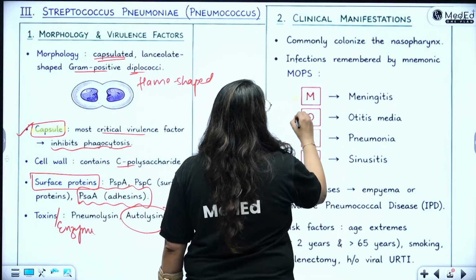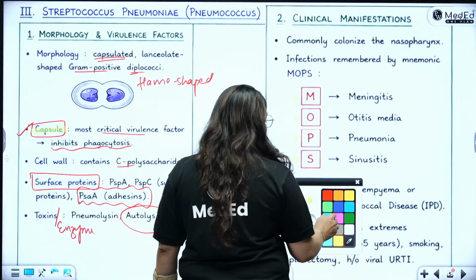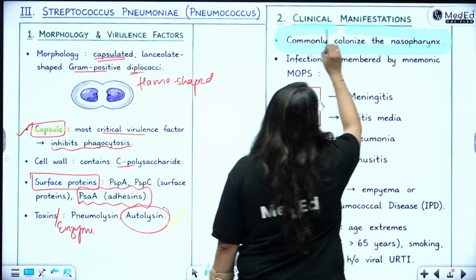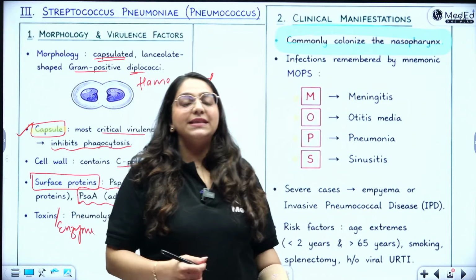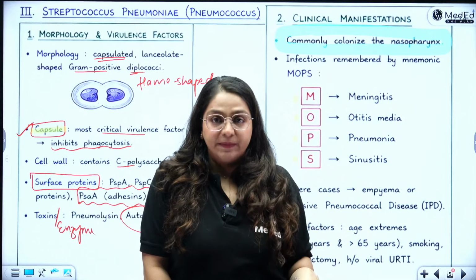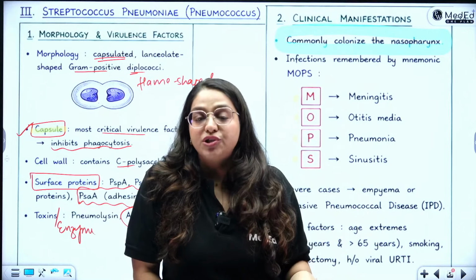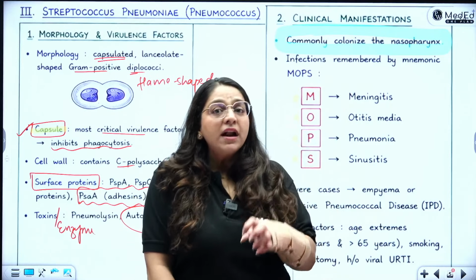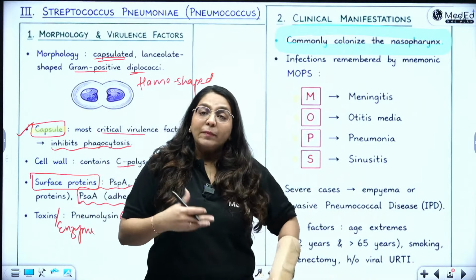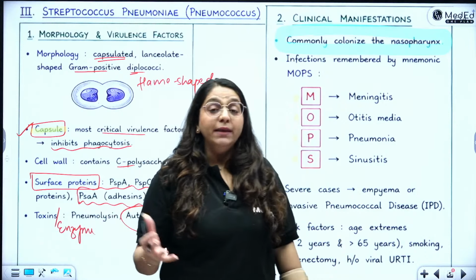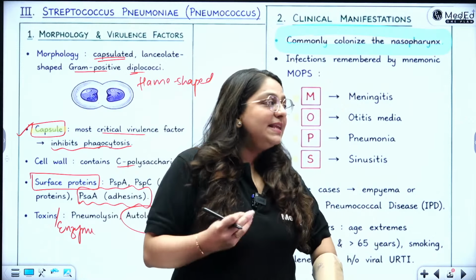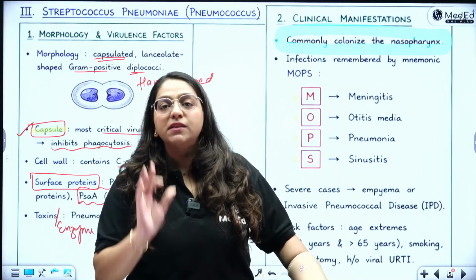Right. So why does it spread? This is very, very important to understand about Strep pneumoniae, that it commonly colonizes the nasopharynx. Okay. And that is how it spreads, and that is how it causes the disease. So in children more than 2 years old and adults, Strep pneumoniae normally colonizes the nasopharynx. Now, it might not be causing the disease at that point of time, but with Strep pneumoniae present in the nasopharynx, it becomes very easy for the bacteria to go down and cause lobar pneumonia.